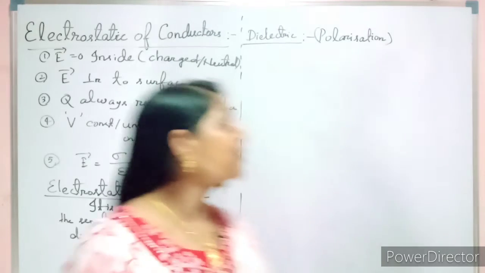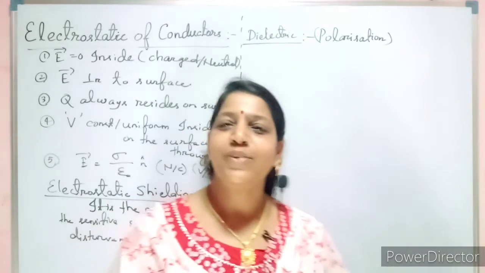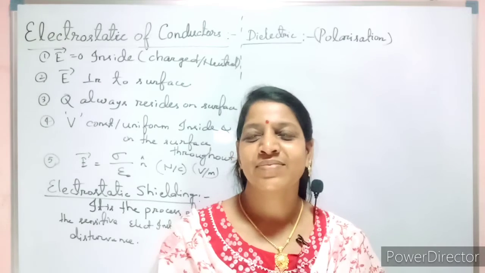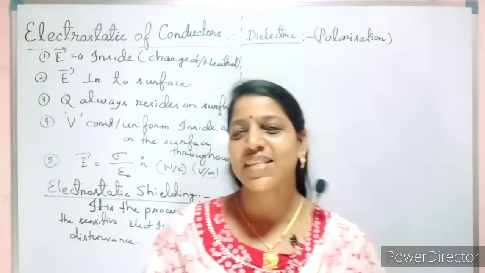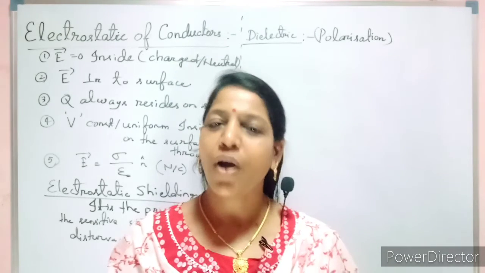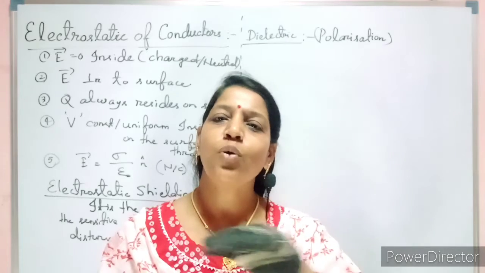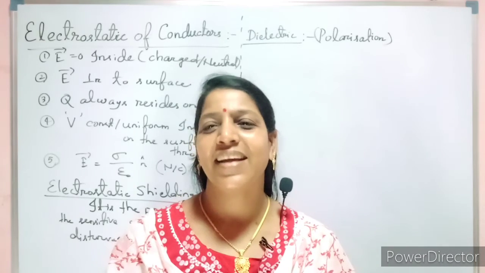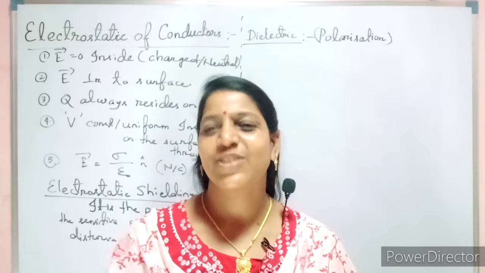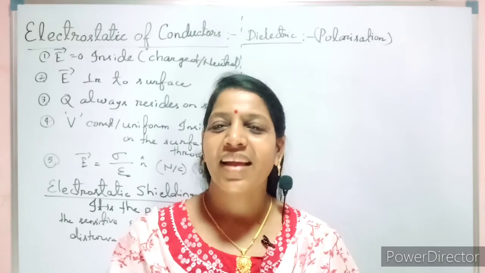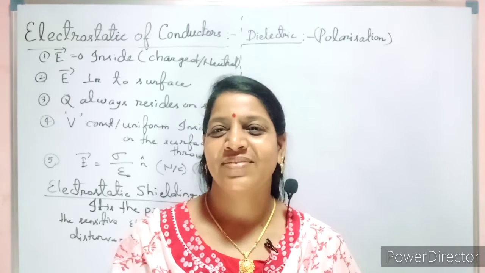Fine. So when you give an electric field, what will happen? They will start to align or arrange themselves, or orient themselves in a particular direction, so that we are able to create the dipole moment.